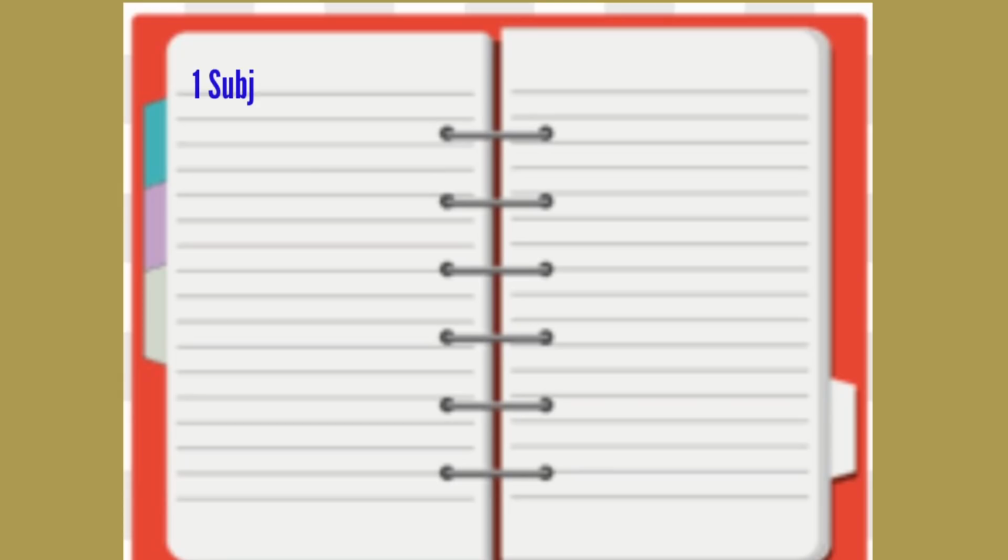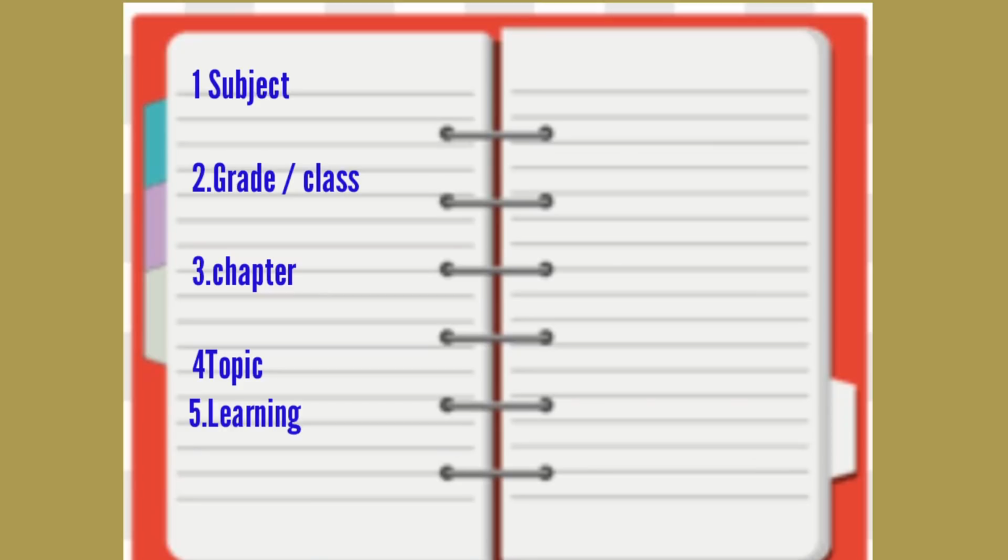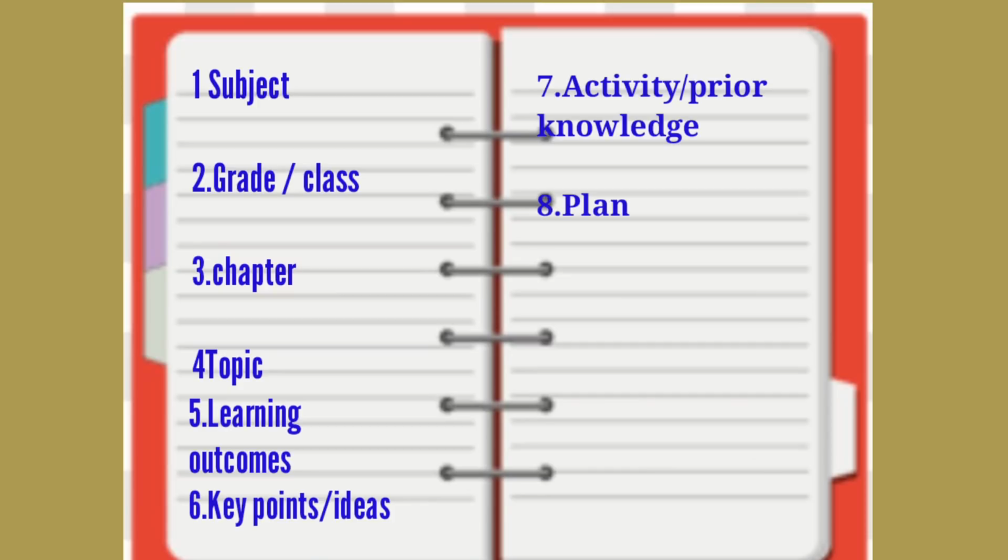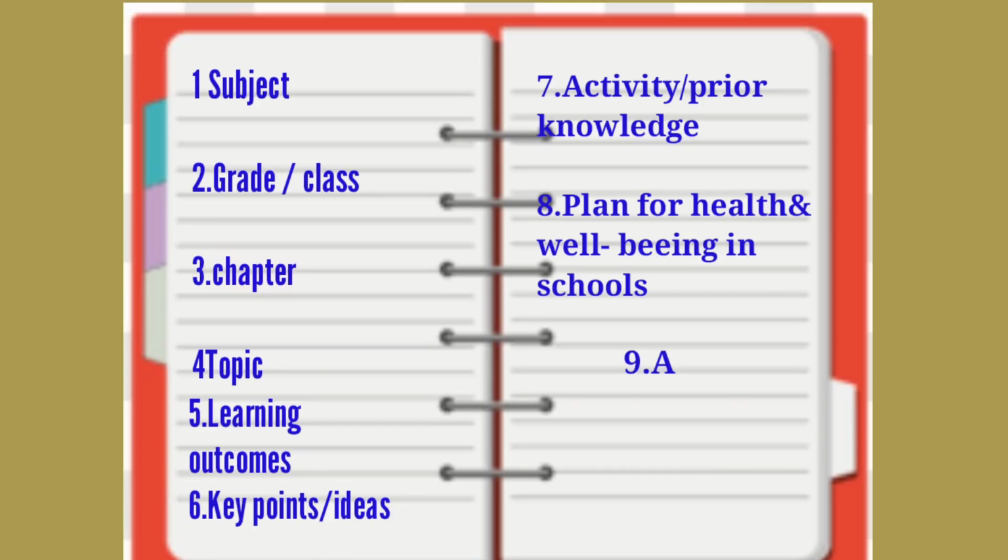The first one is subject, the second grade class, third chapter, fourth topic, and the fifth one learning outcomes, sixth one key ideas or key points, seventh activity or pedagogical knowledge, eighth plan for health and well-being in schools, ninth assessment, tenth brainstorming activity or project work. These are the side headings of the portfolio.